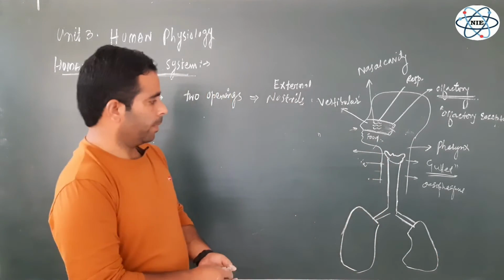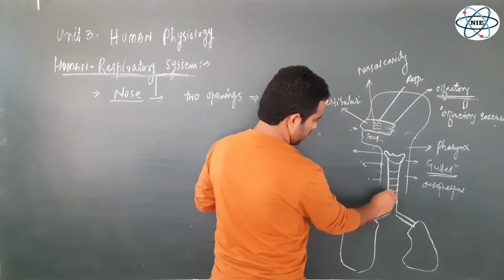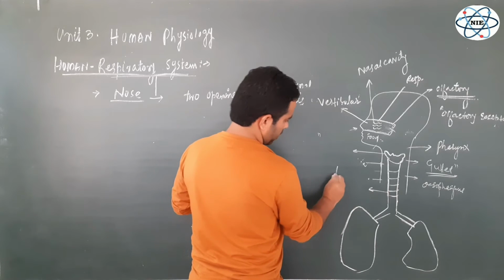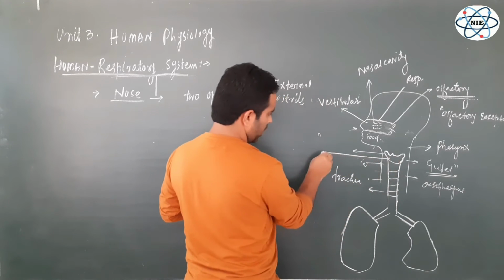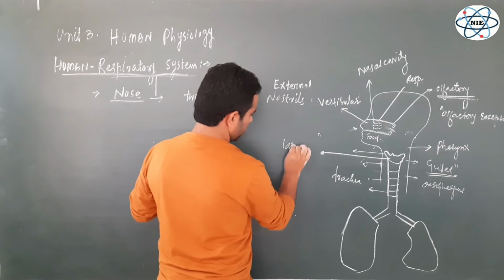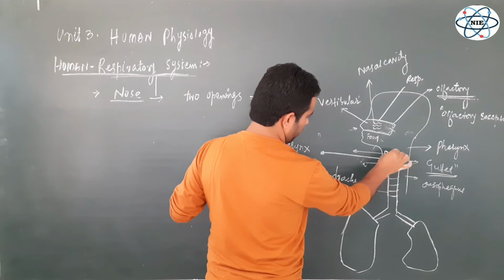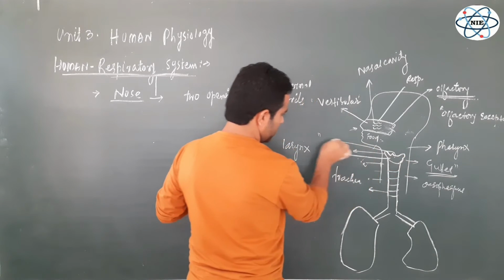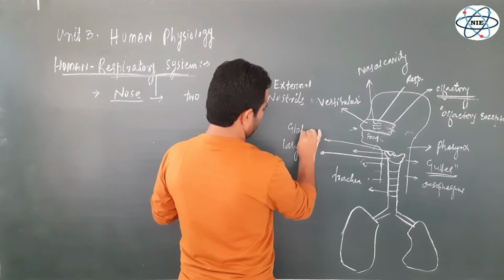So this is the trachea here, guys, and this is the first part of the trachea, the uppermost part, that is known as larynx. And in the same structure, the larynx, this is the opening here. This opening is known as glottis.